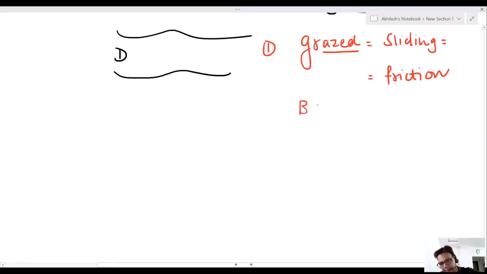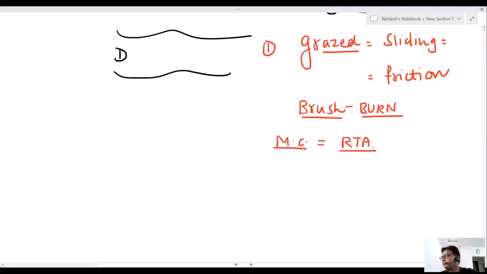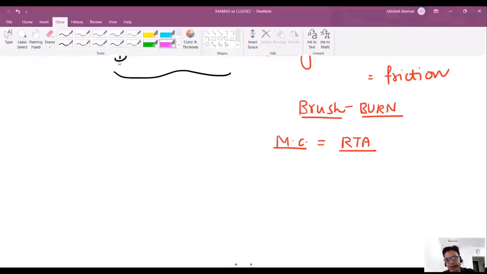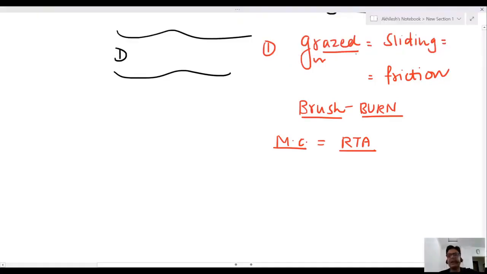Sir, this is also known as brush burn. This looks like a brush, that's why, and it gives a burning sensation. That's why it is known as brush burn. It is the most common abrasion of road traffic accident. When you are riding a motorcycle or any vehicle and you slide on the surface, this will produce grazed abrasion, sliding abrasion.